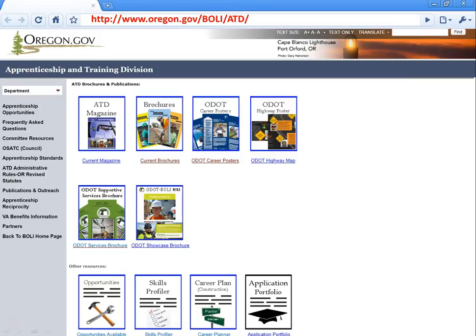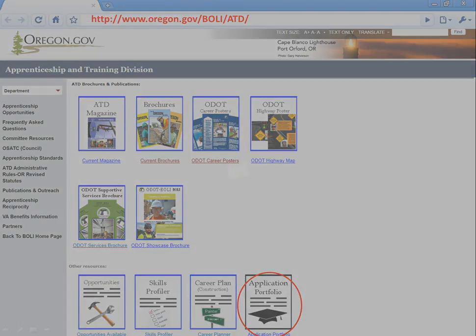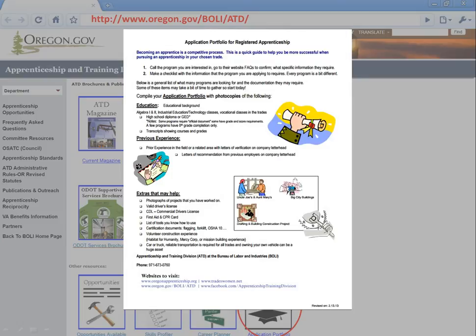In taking another look at the Publications and Outreach page, be sure to click on the Portfolio link, which brings up a helpful guide with tips for successfully applying to an apprenticeship. This checklist is a great resource for anyone looking to apply for an apprenticeship program and gives you a sense of what kind of documentation the programs may require.